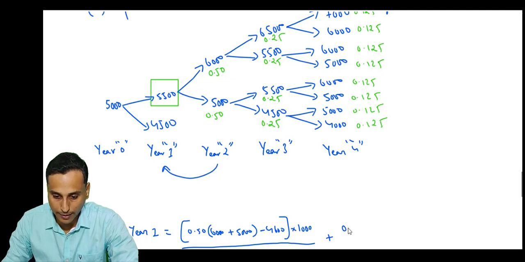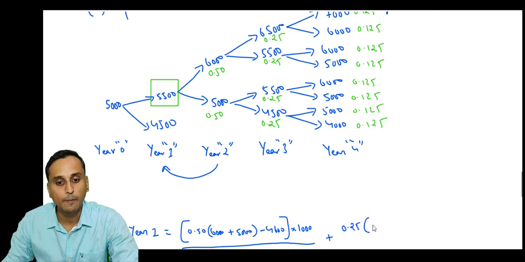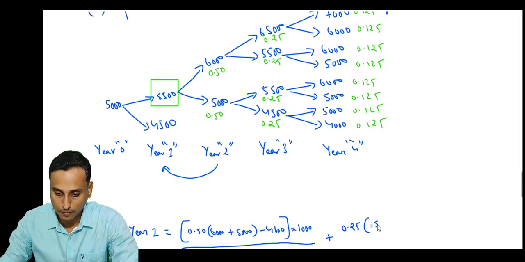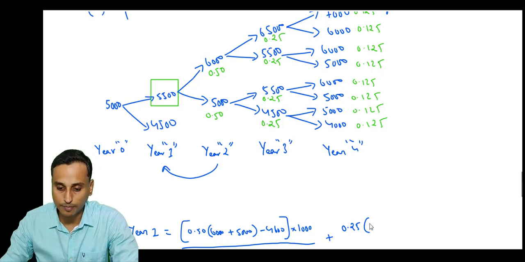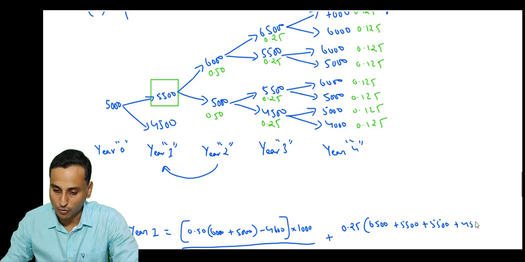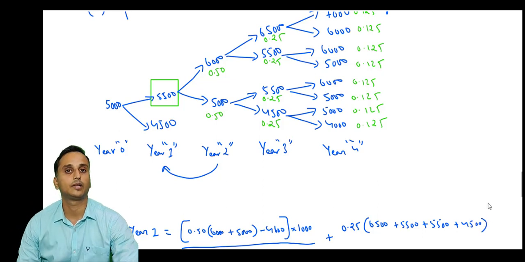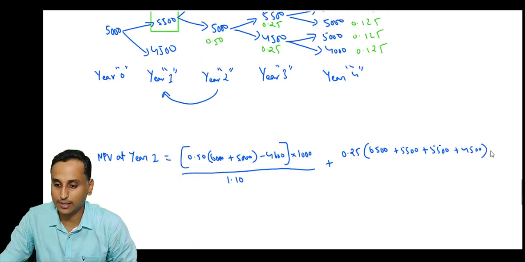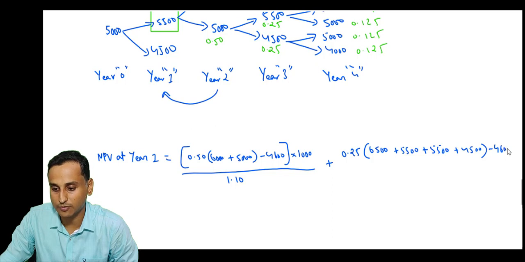So we'll take the probability out, 0.25 into prices 6,500 into the price 6,500 plus 5,500 plus 5,500 again and plus 4,500. Okay, this will give us what? The expected price. Then this minus 4,600 will give us what?